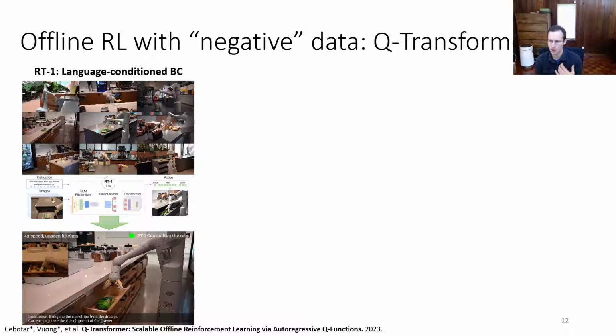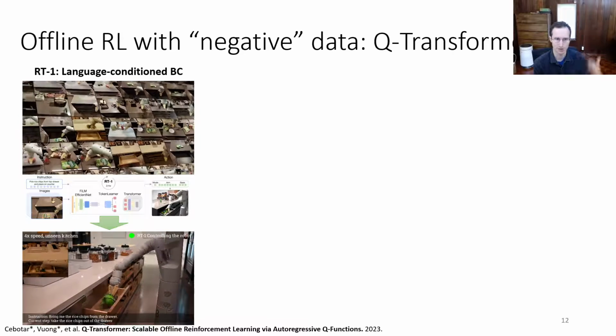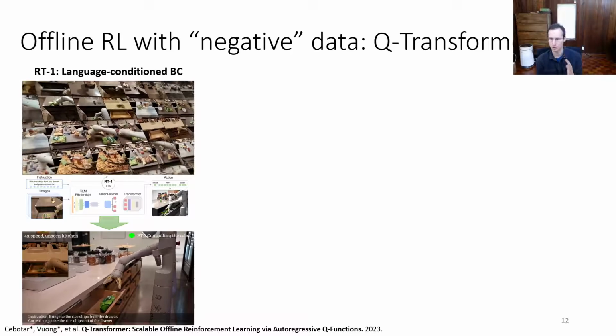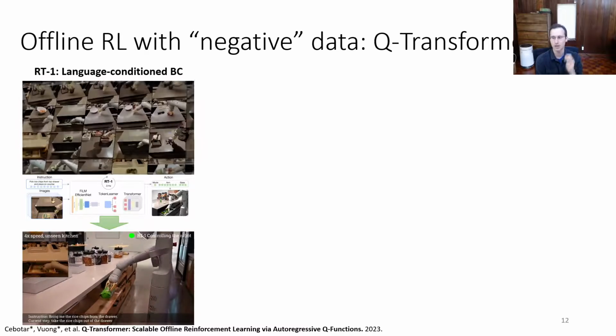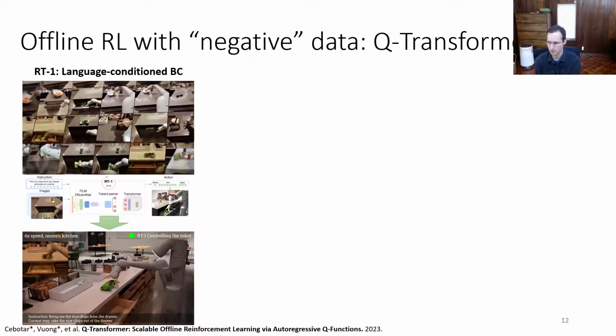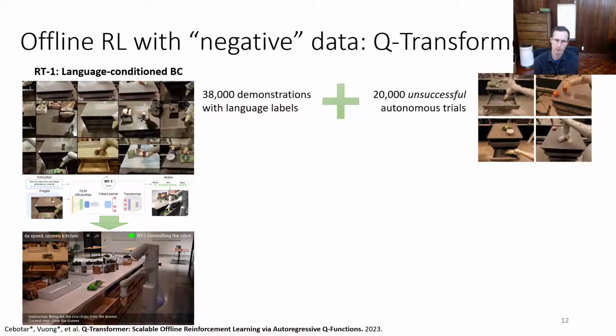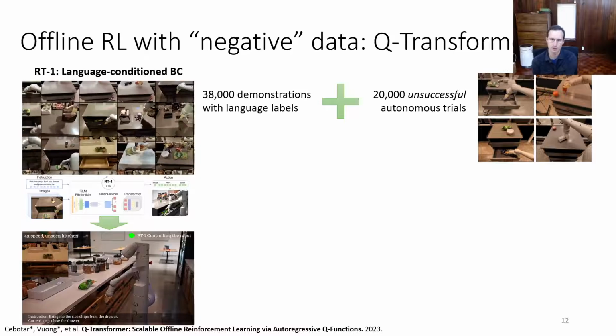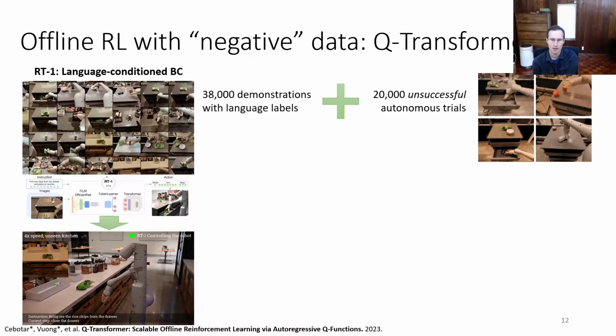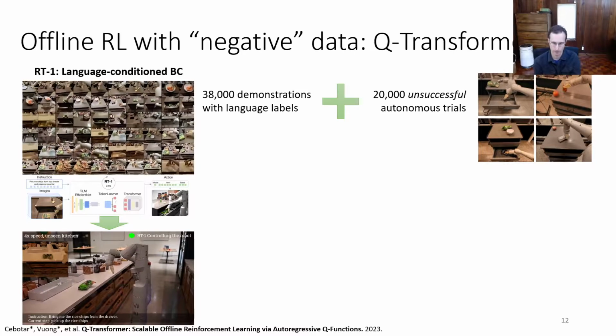The problem with RT-1 is that it's a little bit too far to the left on that spectrum, where it requires fairly strongly labeled data. It has to be demonstration data, and it has to be described with language instructions. But what if we take RT-1 and we run it for many, many trials on a real robot, and those trials, some of which are unsuccessful, right?